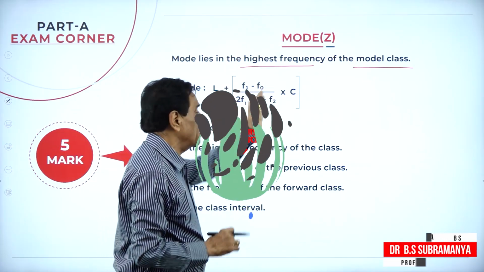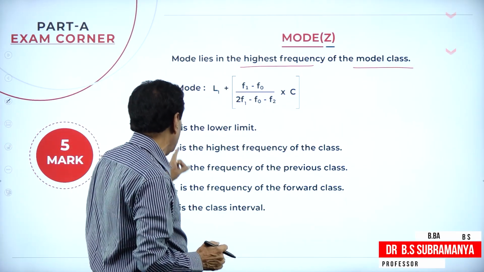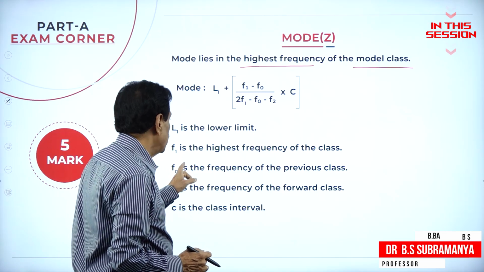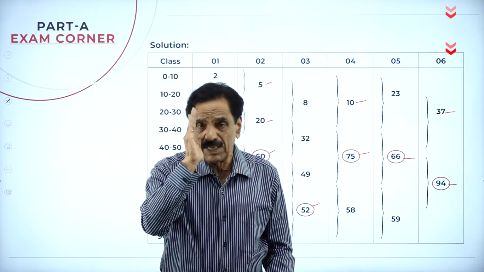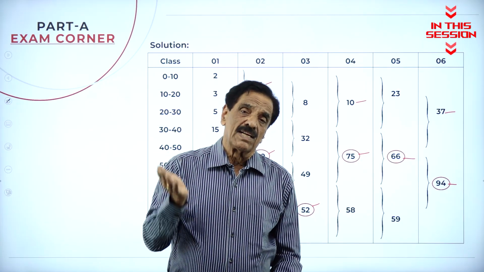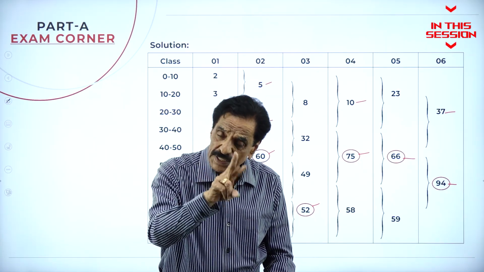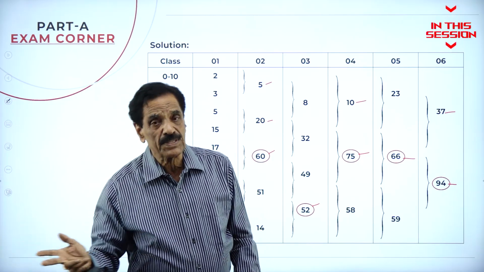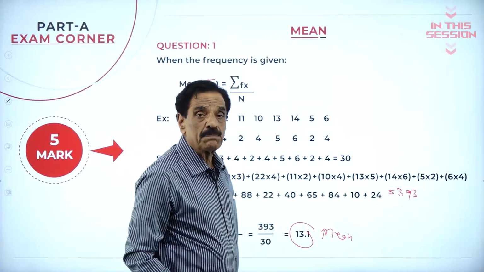Behind frequency, F2 is called forward frequency. You say L1 is the lower limit, F1 is the highest frequency. I will go slow. Highest frequency, first one. Next, two frequencies at a stretch. Find out the highest frequency. Third one.